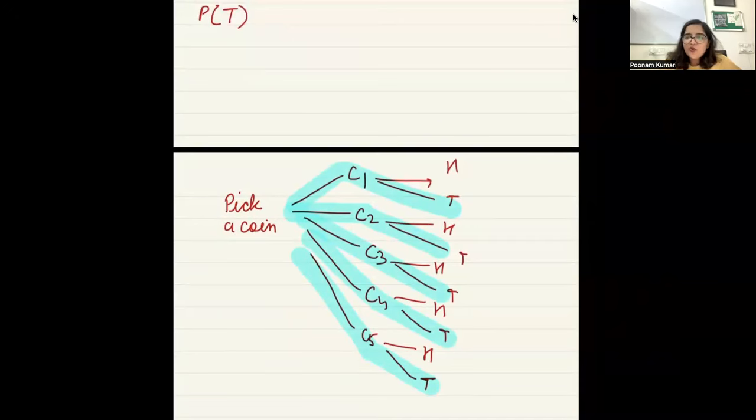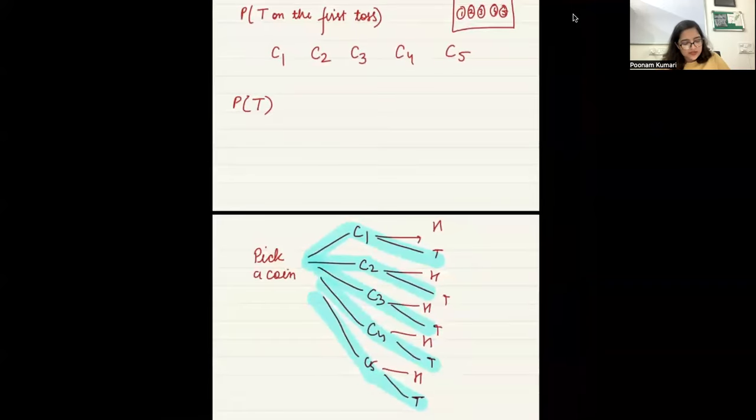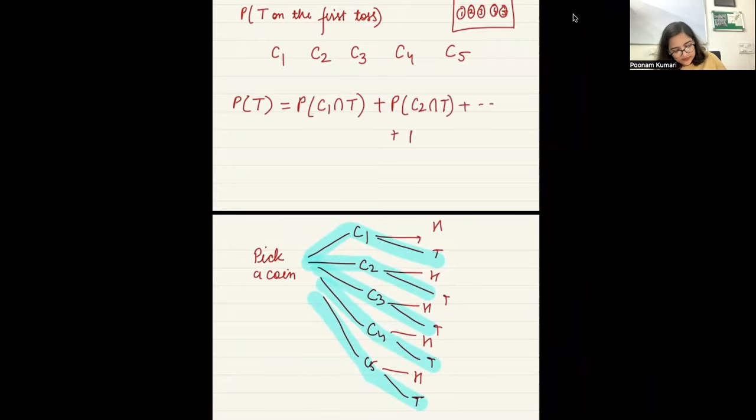Yes. So what is this? That probability of tail is C1 intersection tail plus C2 intersection tail plus and so on up to C5 intersection tail, right?